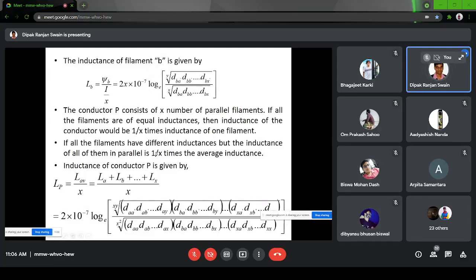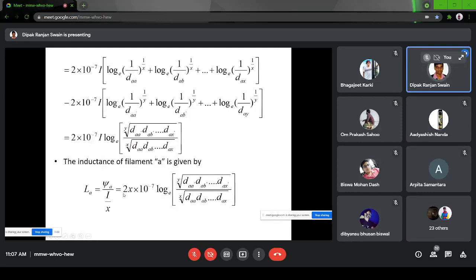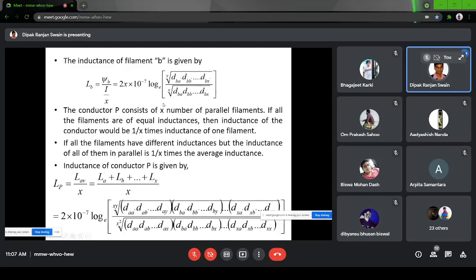But if they are not equal, then you have to take the average value. If all the filaments have different inductance, the inductance of all of them in parallel is 1 by X times the average value. So the inductance of P will generally be taken as the average value. If they are equal, we will directly take that. Equal means, if LA, what you have calculated here, is equal to LB, that means they are equal. So directly you will take the net inductance as LA by X.